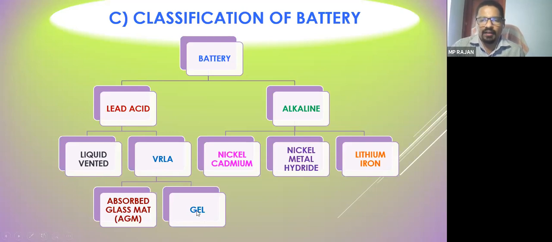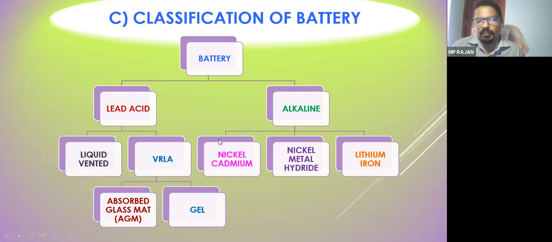Alkaline batteries are the nickel cadmium battery, nickel metal hydride battery, and lithium ion battery. These are all metals, whereas here lead peroxide and spongy lead are non-metals. So we can say metallic battery and non-metallic battery also. So this is a very strong battery. In a solar system, we are using all these types of batteries.